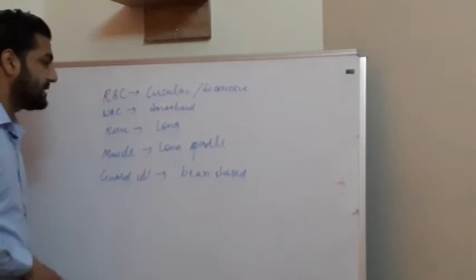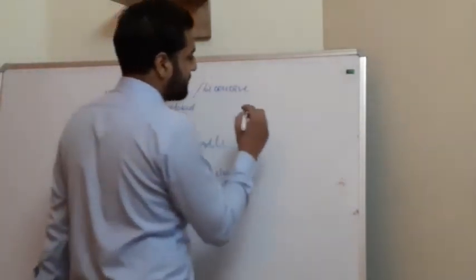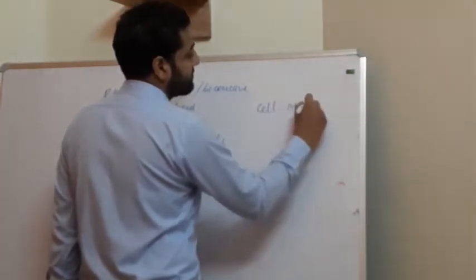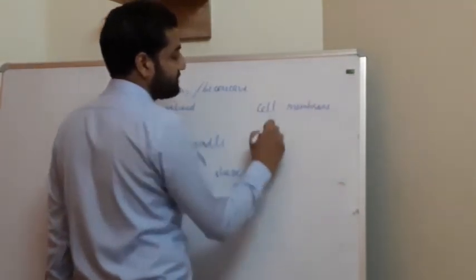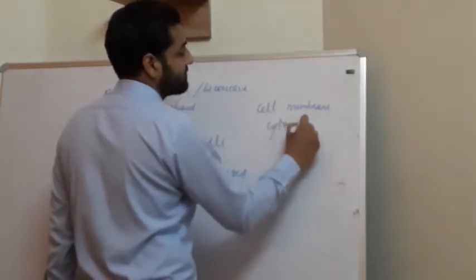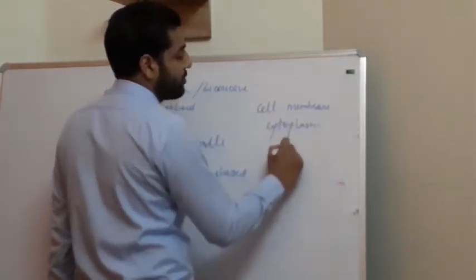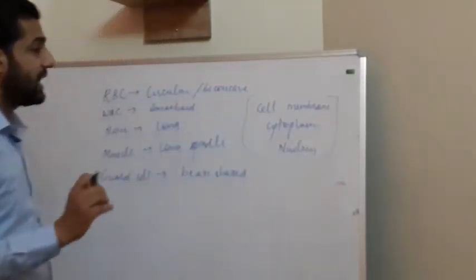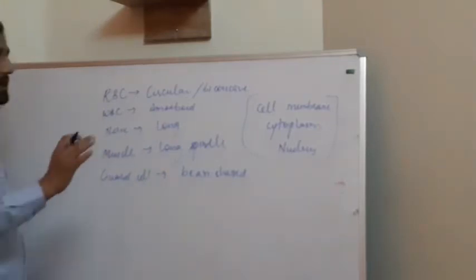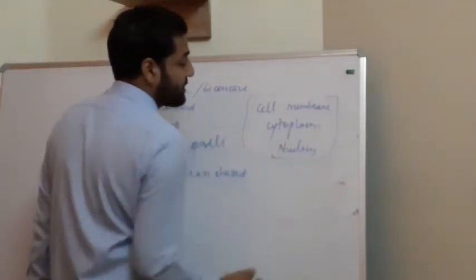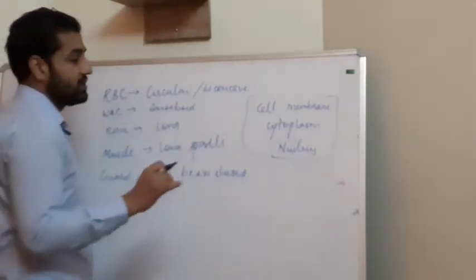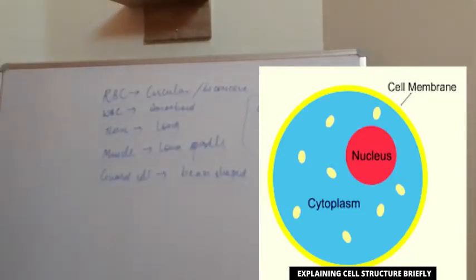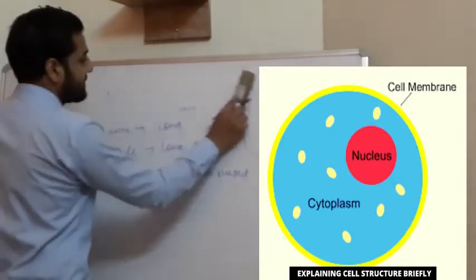Generally in a cell there are three main parts. First is the cell membrane, that is the outer covering. Then the cytoplasm, that is the inner part, and the nucleus. These are the three main parts that every cell has. Maybe some cells do not have a fixed nucleus, but they have a nucleus. So cell membrane, cytoplasm and nucleus are the general parts of a cell that we will discuss in this chapter.